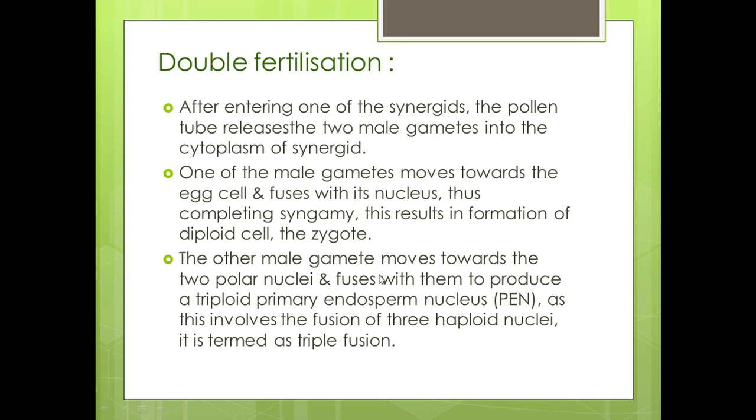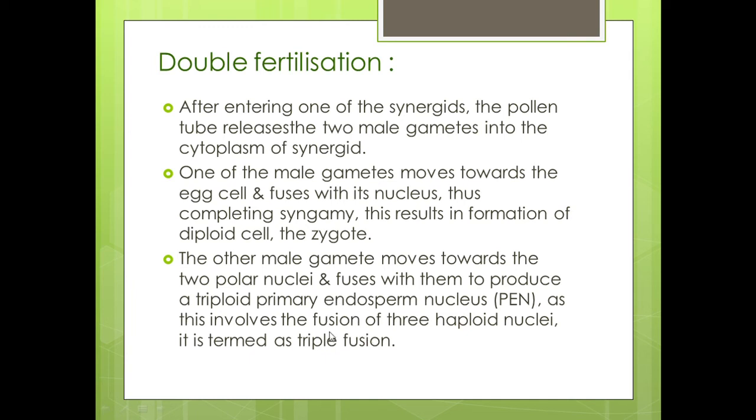The other male gamete moves towards the two polar nuclei and fuses with them to produce a triploid primary endosperm nucleus. In short, we may call it PEN, as this involves the fusion of three haploid nuclei. So, it is also termed as triple fusion.